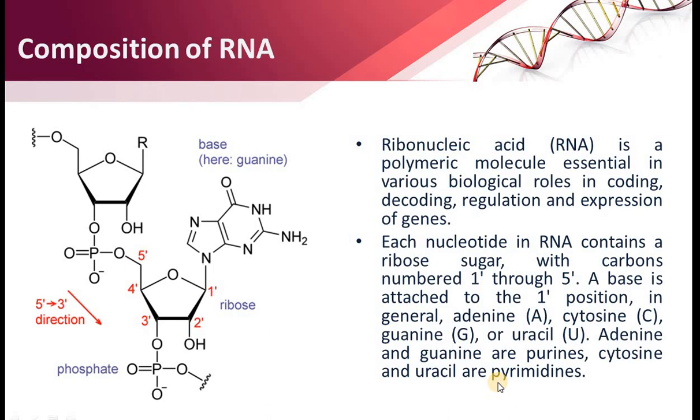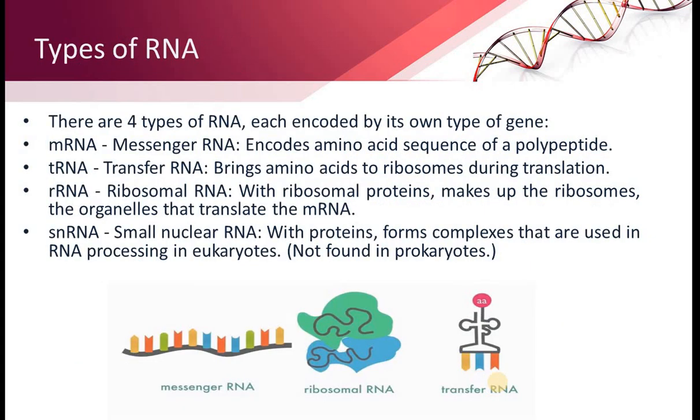But during the folding of the RNA, it shows hydrogen bonding. Now, types of RNA: there are mainly 4 types of RNA, each encoded by its own type of gene.